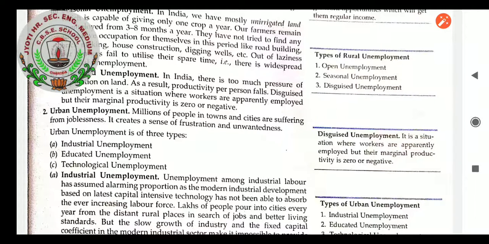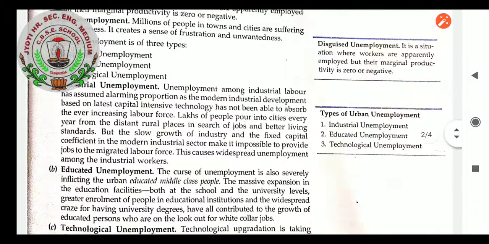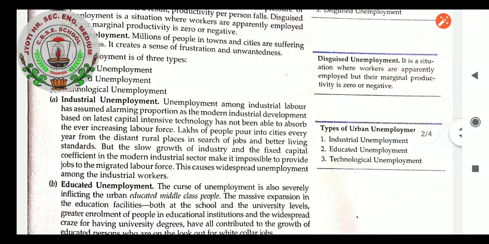When we go with industrial unemployment, it is the type of unemployment where unemployment among industrial labor has reached alarming proportions, as modern industrial development is based on the latest capital intensive technology. In that situation, those people who knew labor intensive technology and were working were removed from the factories and industries. That created the problem of unemployment for that type of people.